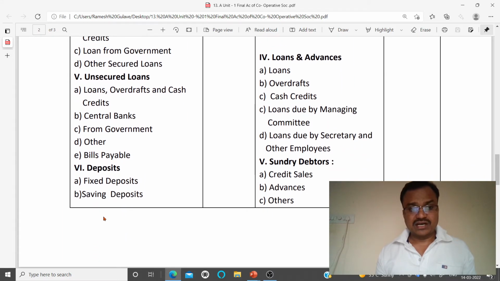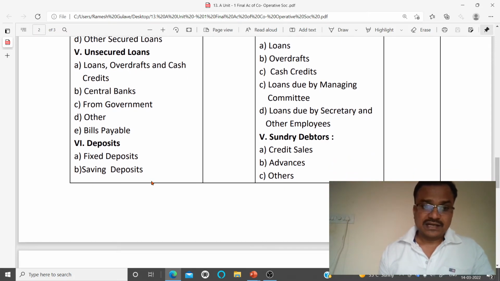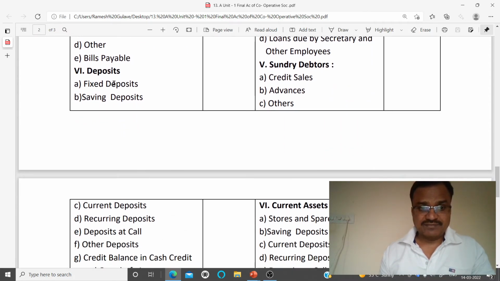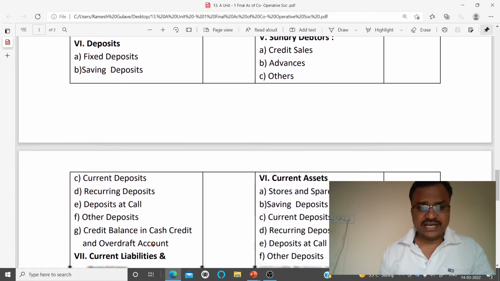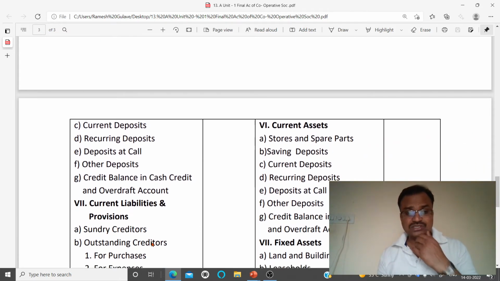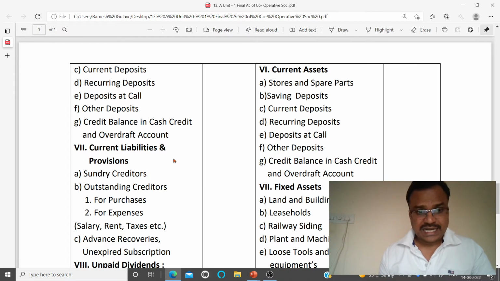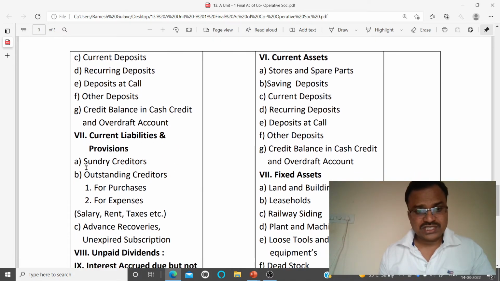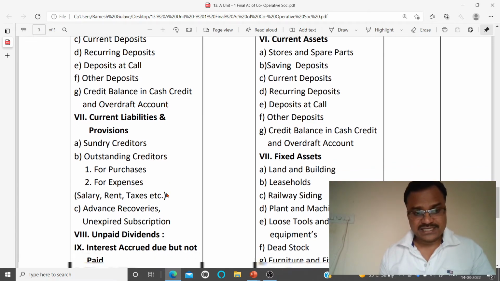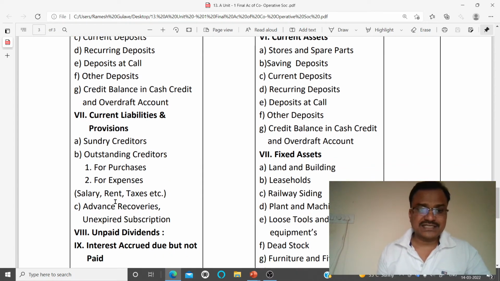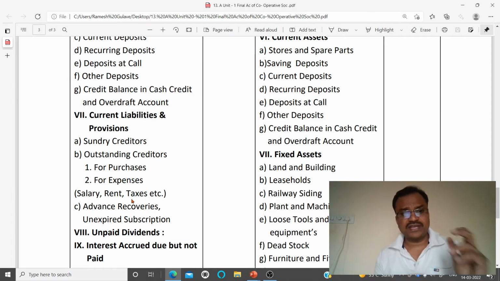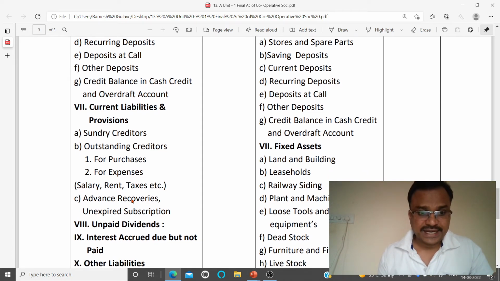Right. Then we have to record deposits. If deposits are received by the cooperative society, then fixed deposit, saving deposit, current deposit, recurring deposits, all those deposits have to be recorded here. Then we have to record current liabilities and provisions, which include sundry creditors, outstanding creditors for purchases, for expenses like salary, rent, taxes, etc. If those expenses are outstanding, we have to record here outstanding expense.